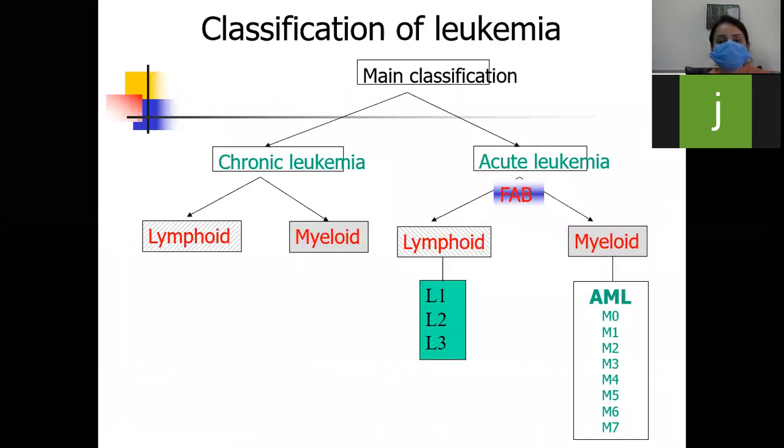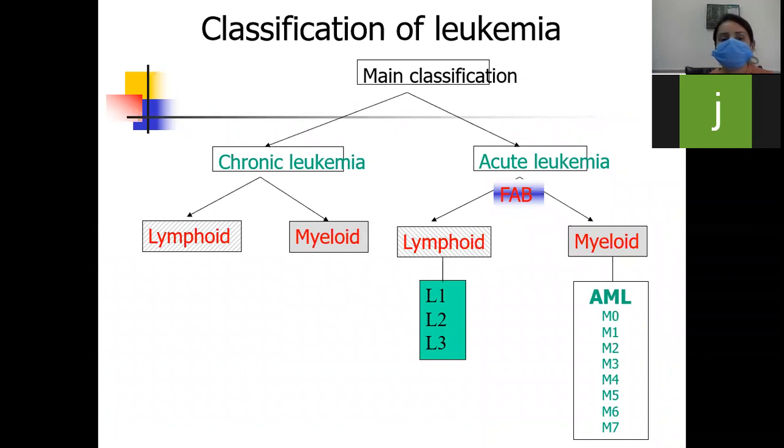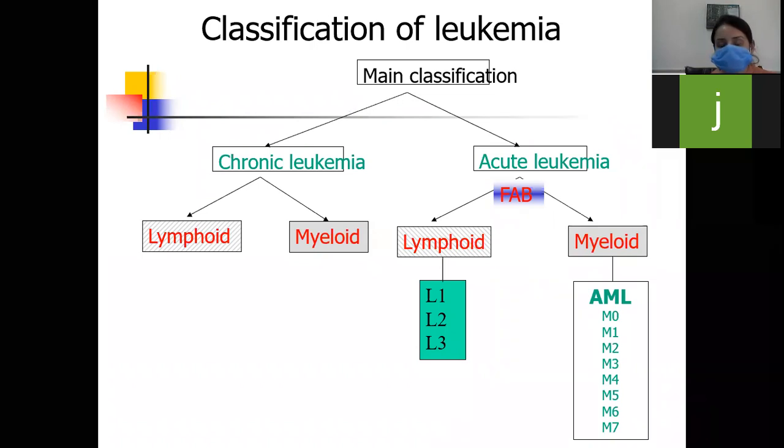So first of all we will divide leukemias. Mainly we divide leukemias into chronic leukemias and acute leukemias. Chronic leukemias are further divided into lymphoid and myeloid, and acute leukemias, as I have already told you, we basically divide into lymphoid and myeloid, and further we classify according to the FAB, that is French American British